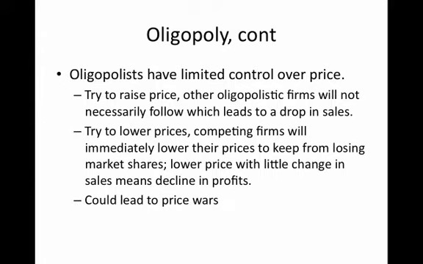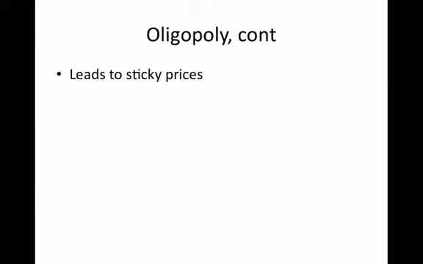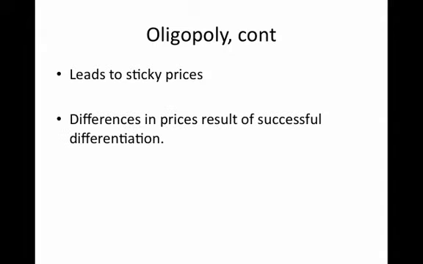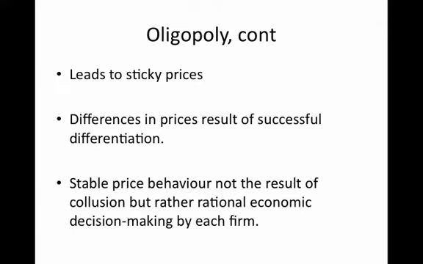And so instead of charging at a place where price equals marginal cost, we'll go back to the price at which we started at. Now, that process generally leads to sticky prices in oligopolistic industries. As well, the differences in those prices, that is, the differences between prices for two different firms, can often be the result of successful product differentiation. The stable price behavior, however, is not necessarily the result of collusion, but rather rational economic decision by each firm.